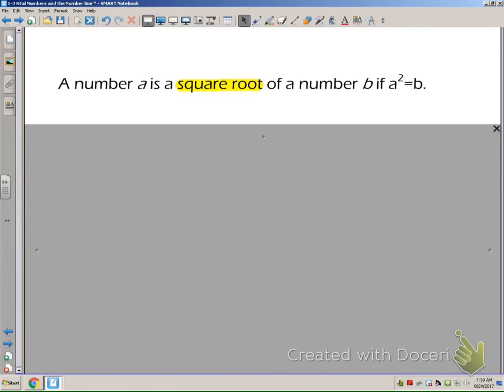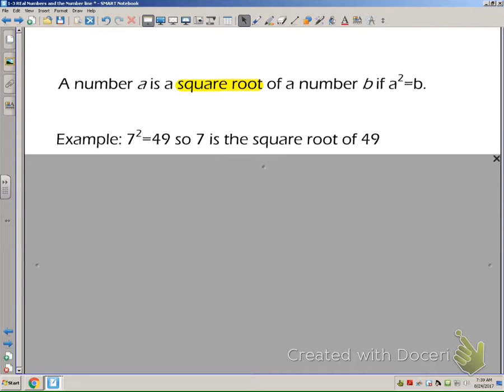So we say that a number A is the square root of a number B if A squared is equal to B. So square root is the key word here that we're going to be looking at. And once again, I'm sure this is probably review, but for example, we say that 7 squared is equal to 49. 7 times 7 is 49. So 7 is the square root of 49. We're asking ourselves, what number do I have to multiply by itself to get 49? And whatever that number is, then that's the square root of 49.